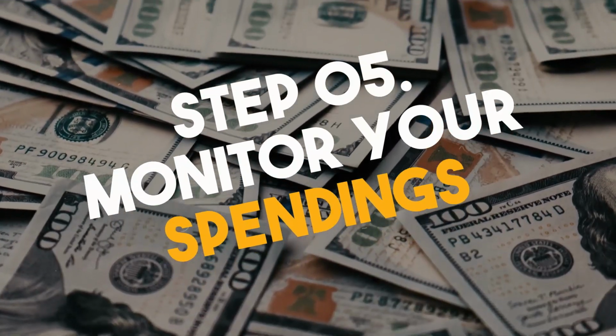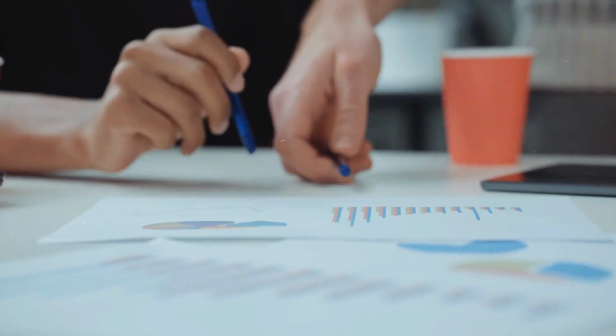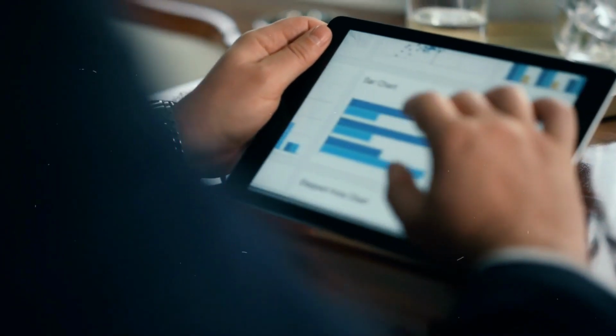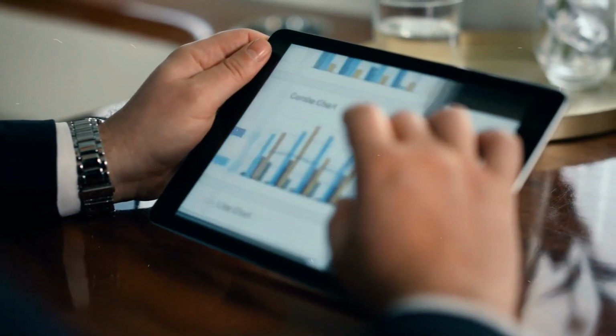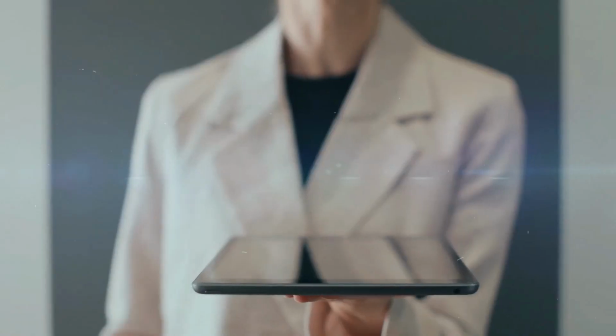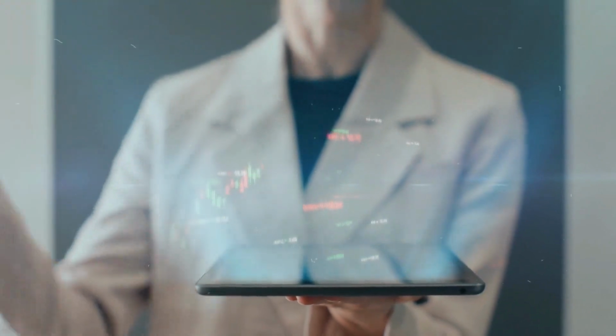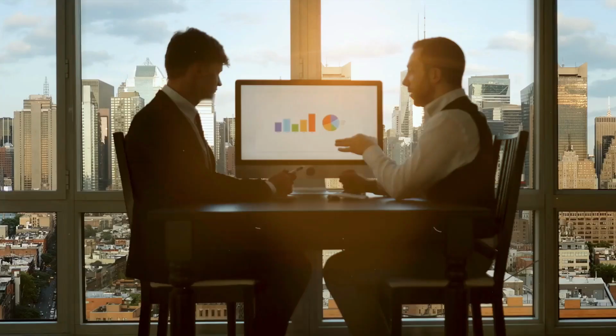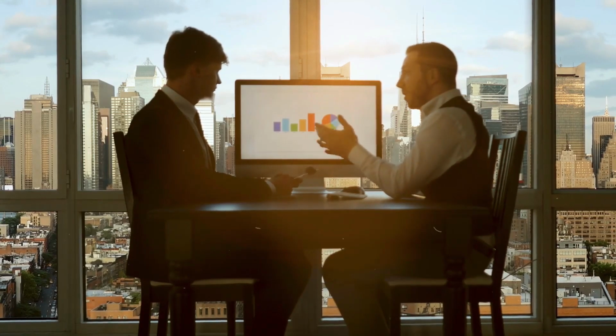Step 5. Monitor your spending. The final step is to monitor your spending. Keep track of your expenses throughout the month and compare them to your budget. This will help you identify any areas where you are overspending and make adjustments as needed. There are several tools and apps available that can help you track your spending, such as Mint or Personal Capital. These tools can link to your bank accounts and credit cards, making it easier to track your expenses in real time.